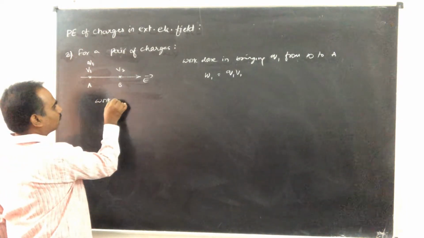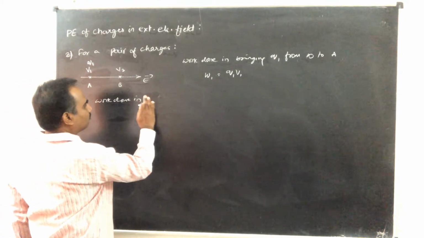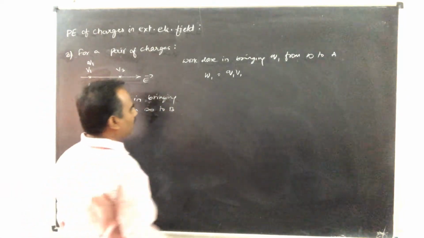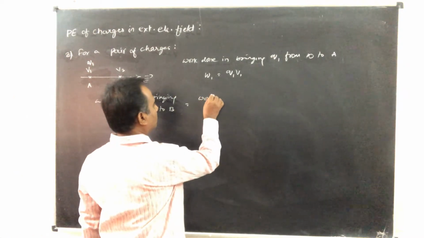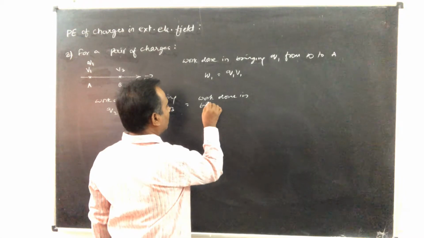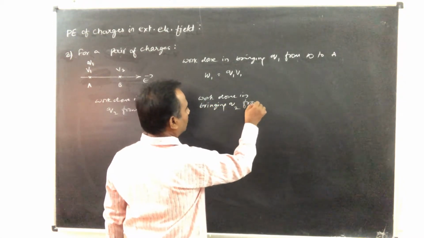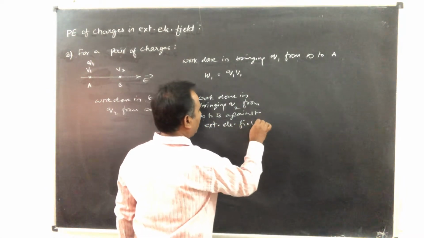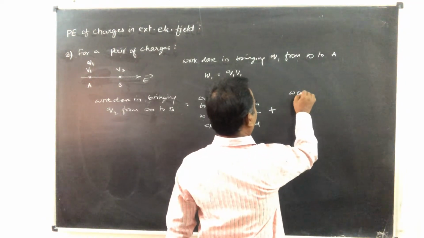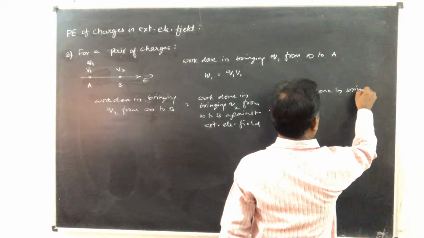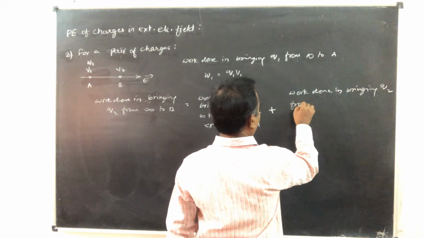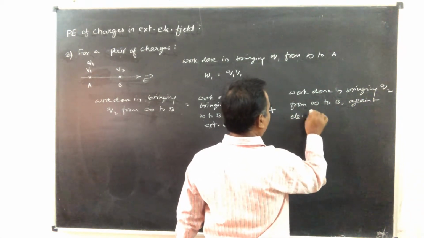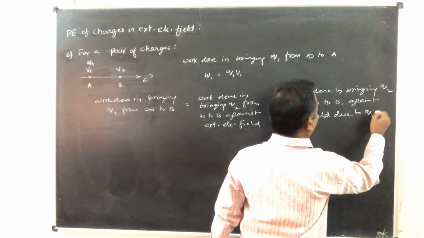Therefore, work done in bringing Q2 from infinity to B is equal to work done in bringing Q2 from infinity to B against the external electric field, plus work done in bringing Q2 from infinity to B against the electric field due to Q1 at A.